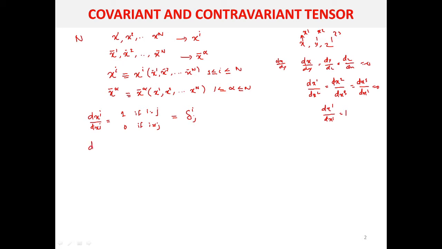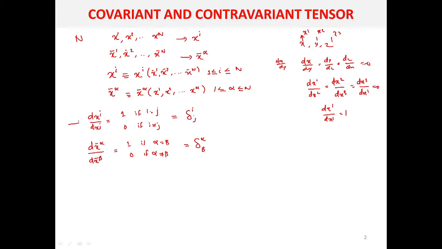Similarly, in the case of the barred coordinate system, dx bar alpha by dx bar beta will be equal to 1 if alpha equals beta, and will be equal to 0 if alpha is not equal to beta. So you can represent it as delta alpha beta, where canonical delta has value 1 when both the subscripts are equal, that is i equals j, otherwise its value will be equal to 0.